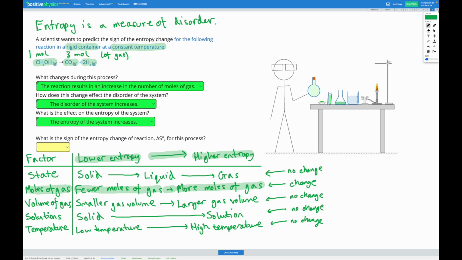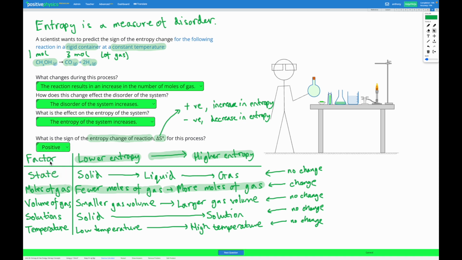So what will the sign in the entropy change of reaction, which has the symbol delta S naught, be for this process? So if it's positive, we have an increase in entropy. If it's negative, we have a decrease in entropy. So in this case, we know we have an increase in entropy, so the entropy change is going to have a positive sign showing it's increased.